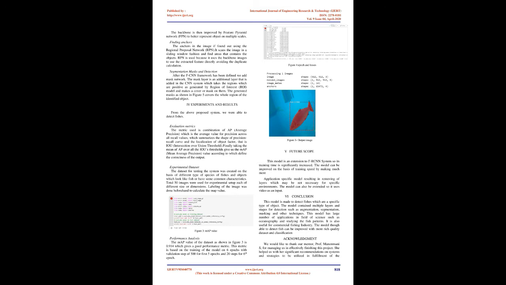Extraction of training features by using CNN. Every layer of a MAC-R-CNN produces a reaction, or initiation, to an input picture. However, there are just a few layers inside the framework that are reasonable for the extraction of features from the image. We have used ResNet 50 or ResNet 101, according to performance, for feature extraction. The beginning layers of the system separate essential picture highlights, for example, edges and corners, and the later layers identify high-level highlights. The backbone is then improved by Feature Pyramid Network, FPN, to better represent objects on multiple scales.